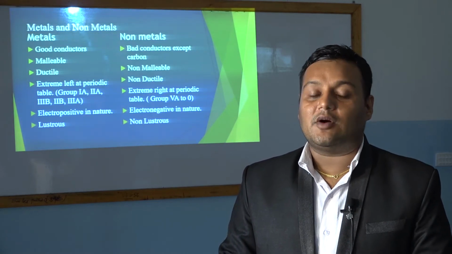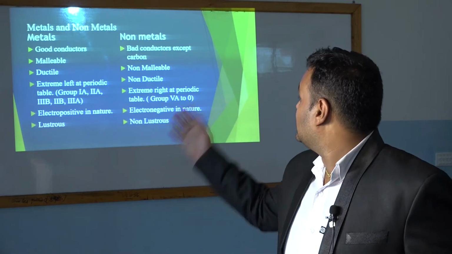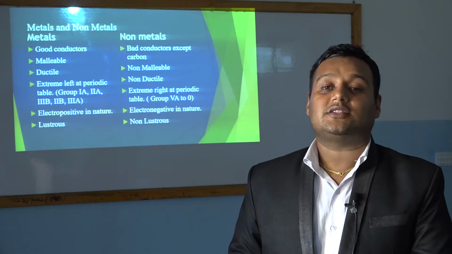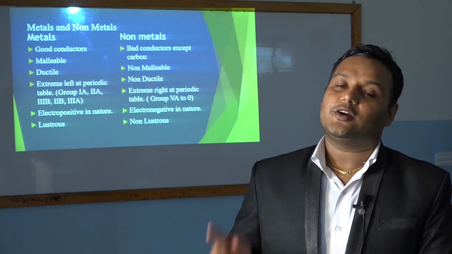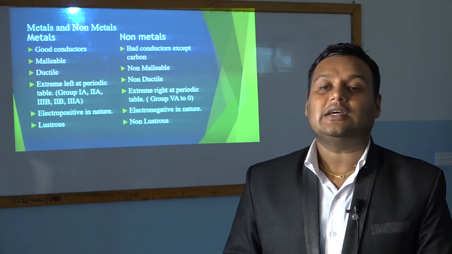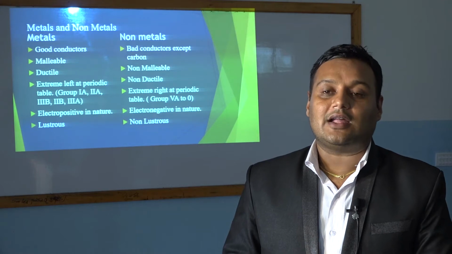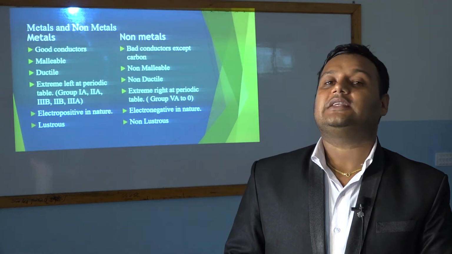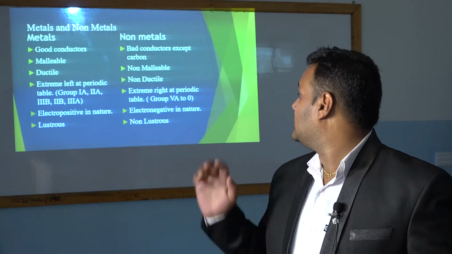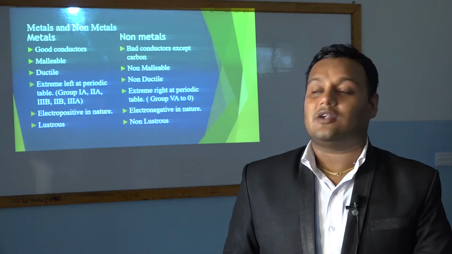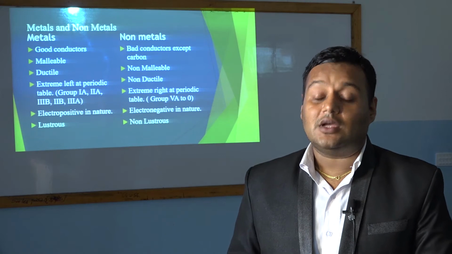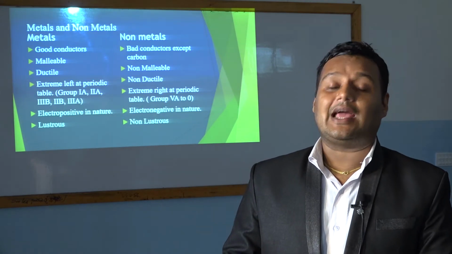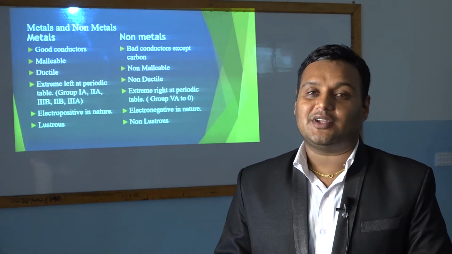Similarly, let's read about non-metals. Non-metals are bad conductors of electricity except carbon. Carbon is a non-metal which is a good conductor of electricity. Non-metals are non-malleable, that means they cannot be beaten into sheets. Non-metals are non-ductile, that means we cannot make wire from non-metals. Non-metals are positioned at the extreme right of the modern periodic table.